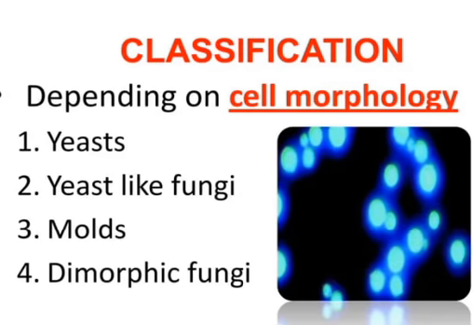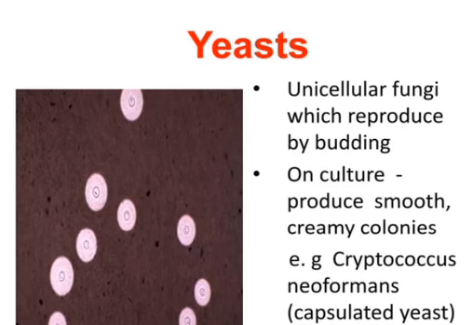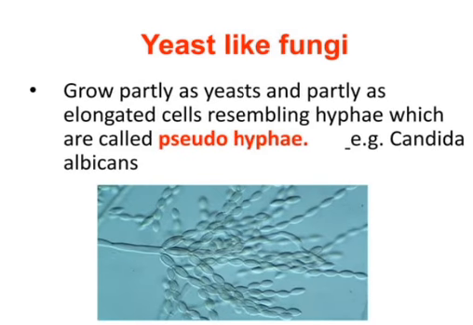Speaking about classification, depending on the cell morphology, we can classify fungi into 4 types: yeast, yeast-like fungi, molds, and dimorphic fungi. Yeast is a unicellular fungus which reproduces by budding. On culture, it produces smooth, creamy colonies, for example Cryptococcus neoformans, a capsulated yeast. Yeast-like fungi grow partially as yeast and partially as elongated cells resembling hyphae, which are called pseudohyphae.